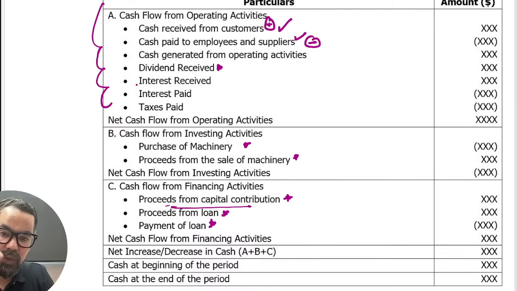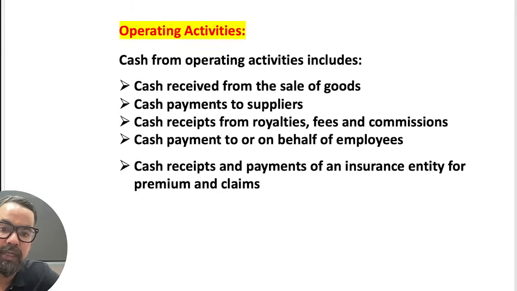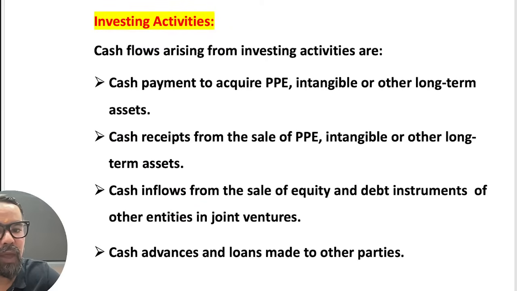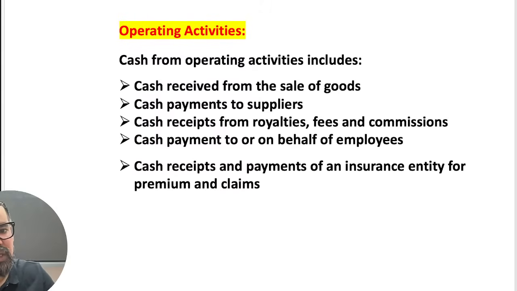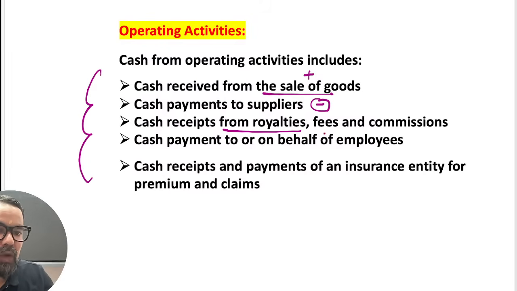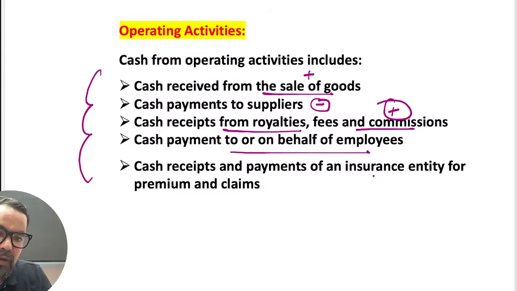So just consider this list itself. Try to remember it; it will help you solve the question. Okay, guys. When it comes to operating activities, cash received from sale is an inflow, payment is an outflow. Cash receipt from royalty, commission, dividend is an inflow. Cash receipt and payment of an insurance entity: premium is an outflow, and claim is an inflow.